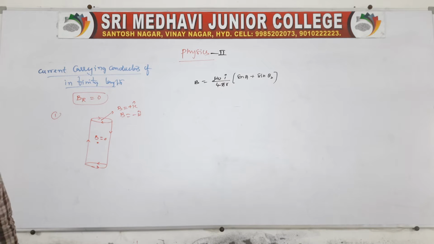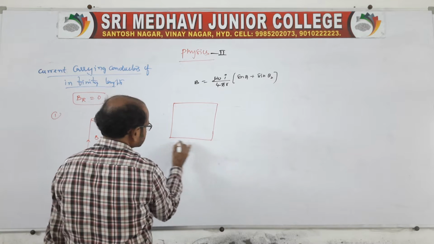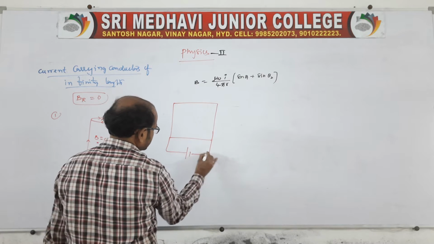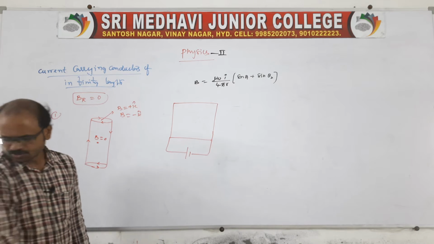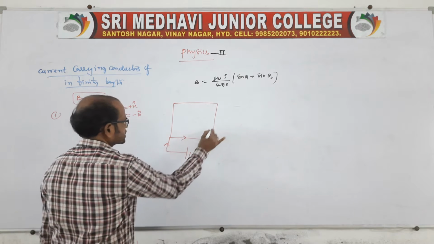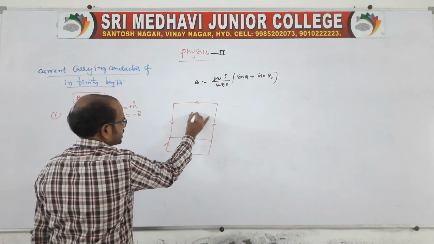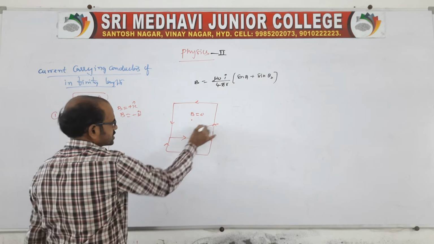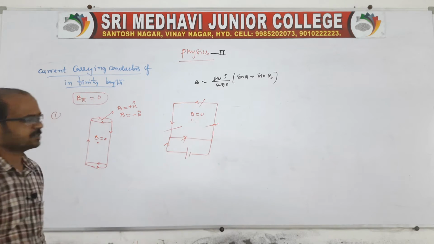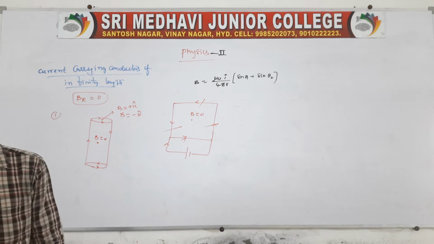Suppose you take another one. If I take one square like this, the ends are connected like this, the battery is connected, therefore there will be a current moving through this, like this. Look, equal and opposites are cancelled, net induction is 0. These two are opposite, therefore this is cancelled, net induction will be 0, because they are in the opposite direction. This is another example.